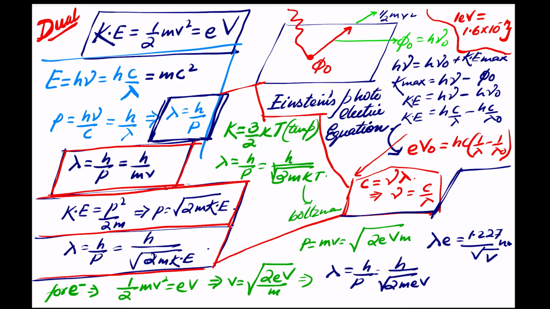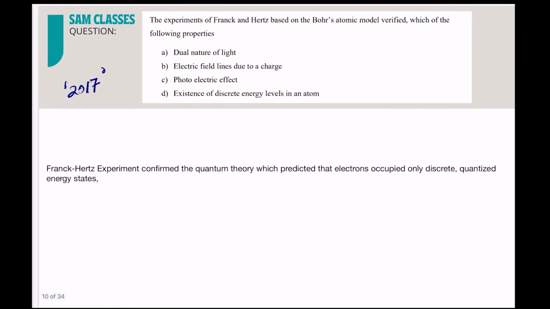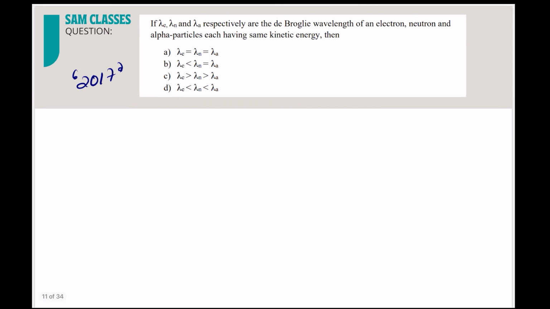So very simple questions were there from the chapter Dual Nature. Now one or two questions more. Let's see the part which we have. The next question: if lambda of electron, lambda of neutron, and lambda of alpha particle are the de Broglie wavelengths of an electron, neutron, and alpha particle having the same kinetic energy. This we have already done, students, correct?